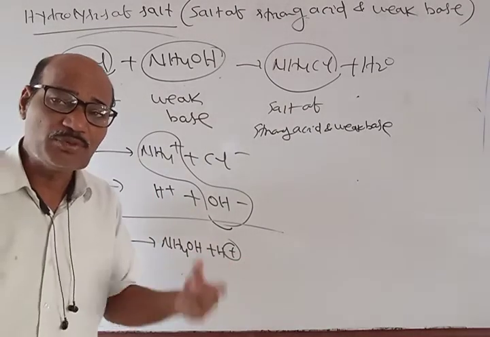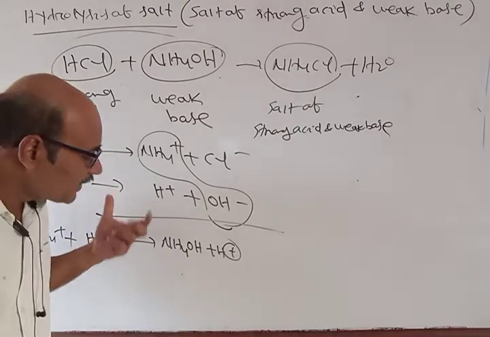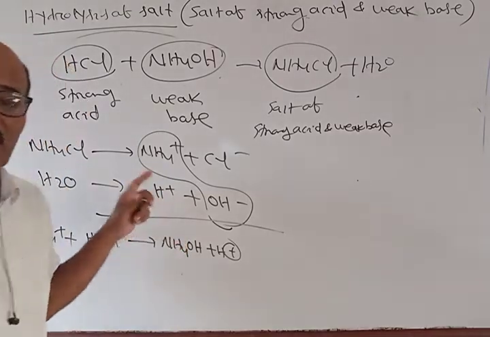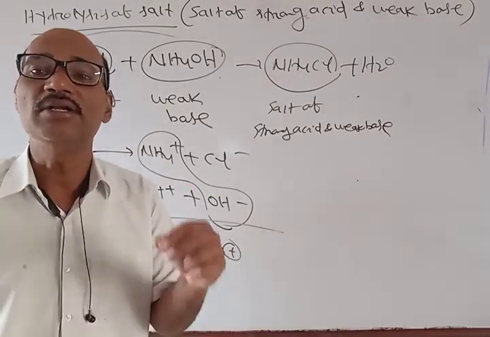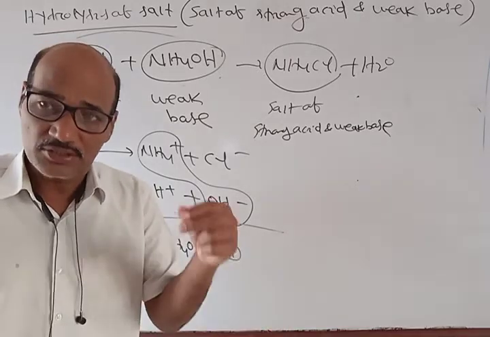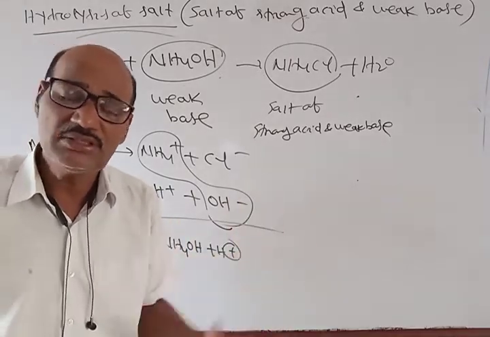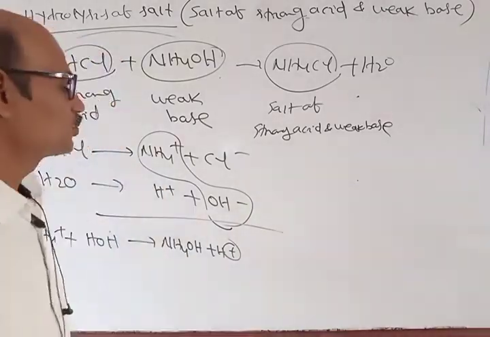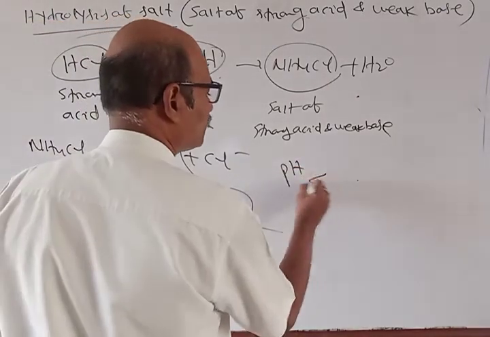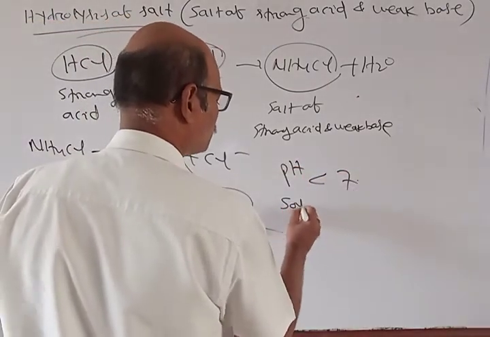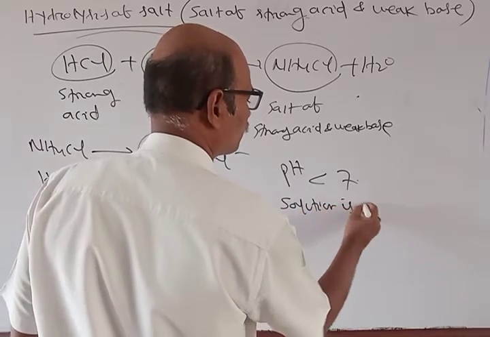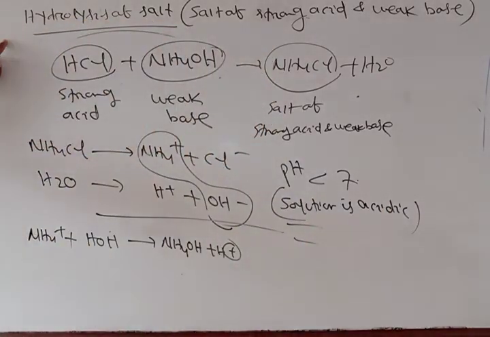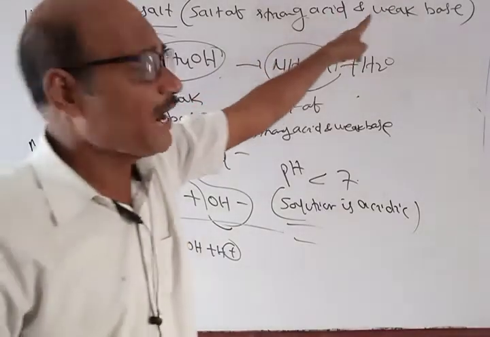So at any time there will be an enhanced concentration of H plus ion. Because the concentration of H plus is increasing, the pH value is decreasing and hence the solution is becoming acidic. So here pH becomes less than 7, and the solution is acidic.